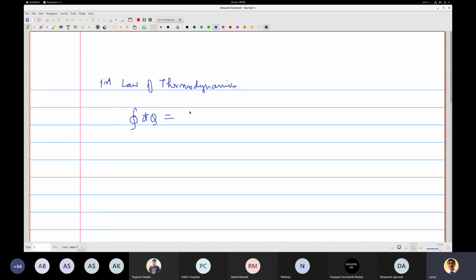the cyclic integral of dQ is equal to the cyclic integral of dW. And now you know what a cycle is, I've just told you. You also understand that in part of the cycle you are having only heat transfer, and in a part of the cycle only work transfer. So if it is a cyclic process, heat transfer equals work transfer. Here, of course, I am not talking about direction; direction is not important.